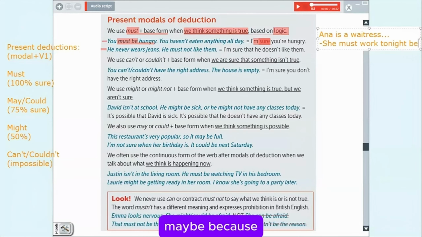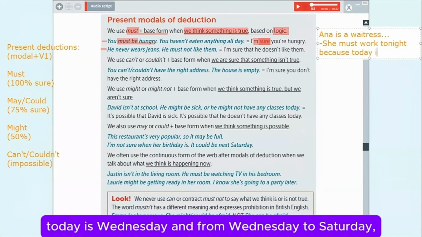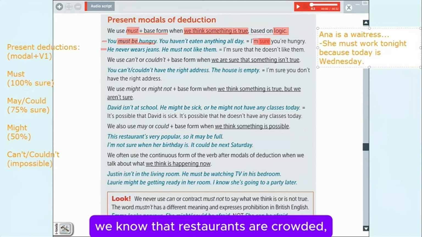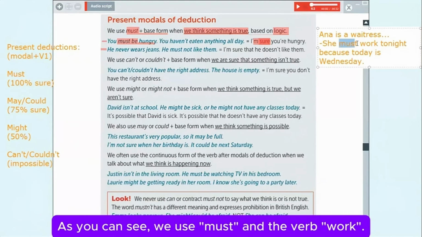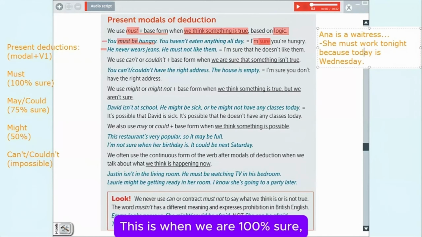Maybe because today is Wednesday, and from Wednesday to Saturday, we know that restaurants are crowded, are full of people. So yes, we can say this. This is something that we can speculate. As you can see, we use must and the verb work. This is when we are 100% sure.